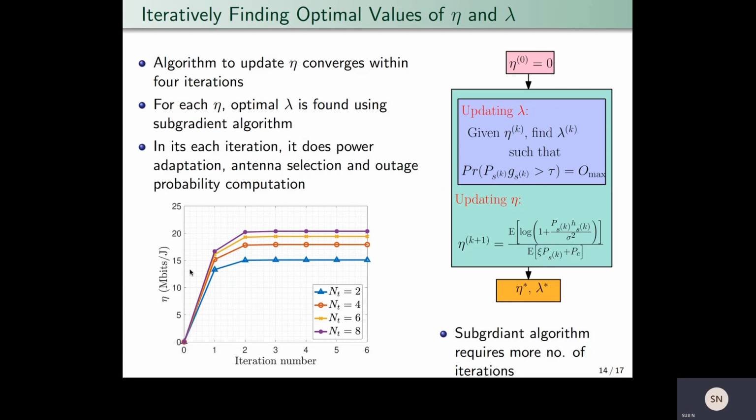Now, on the left side in the figure, we have shown the convergence of the outer iteration to update the power penalty. Here we have shown eta as a function of the iteration number of the outer layer, or the outer iteration. So for different numbers of transmit antennas, we can see that within 4 iterations the algorithm converges. However, the algorithm to update the interference penalty, which is the subgradient algorithm, takes more iterations to converge.